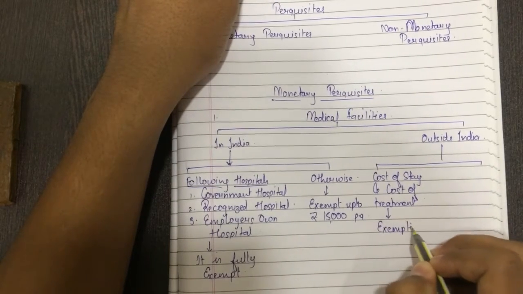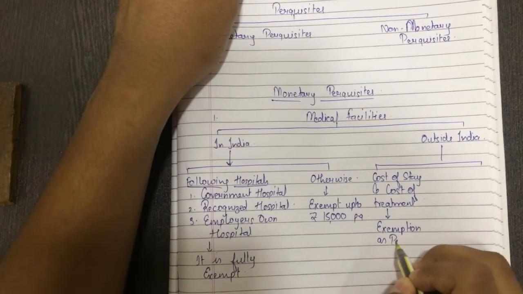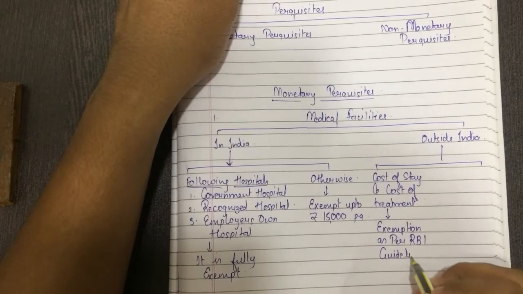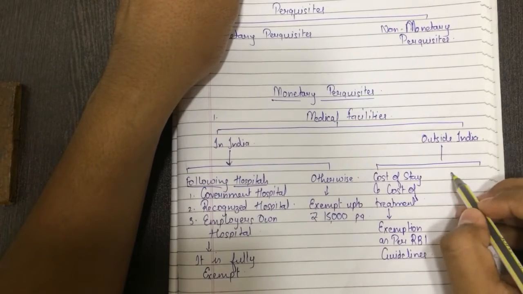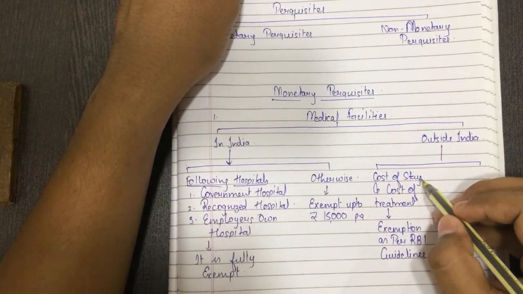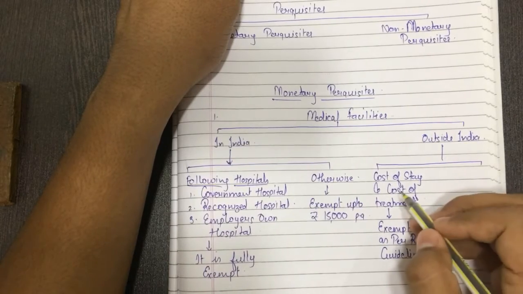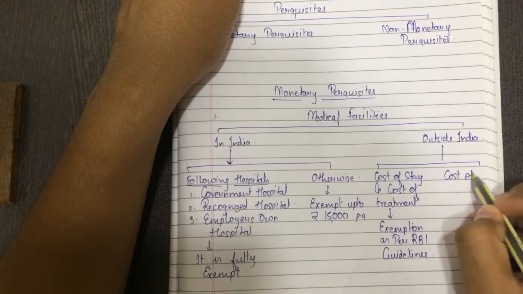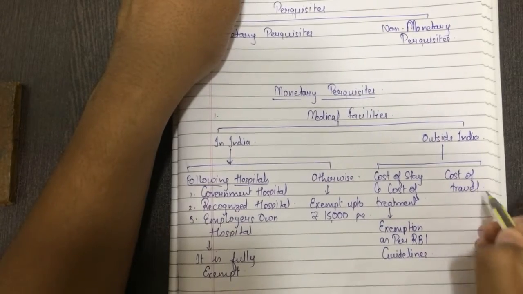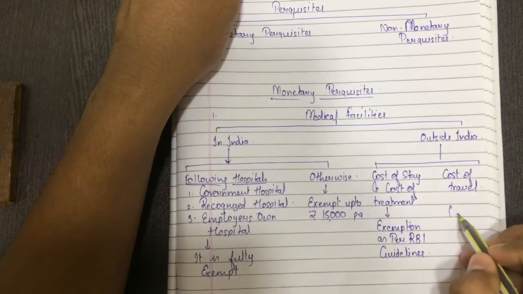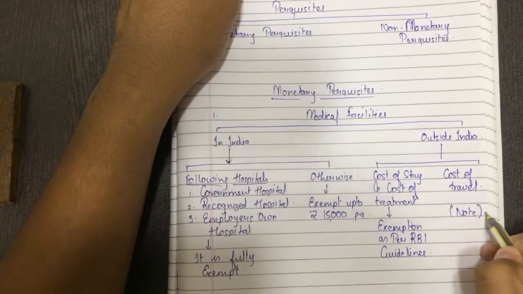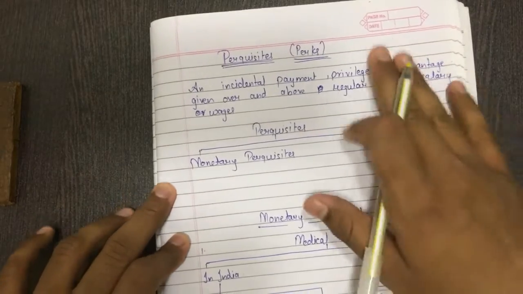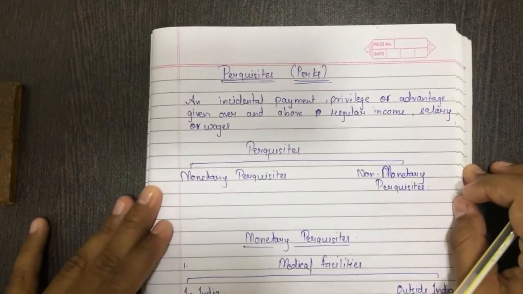Exemption as per RBI guidelines. This is for the treatment in the other country, in the foreign country, that is cost of stay and cost of treatment. But what about cost of travel? The cost of travel, right here, note, and I'll be showing the note on the next page. Before that, I want you all to copy this much. Please pause the video and copy perquisites.